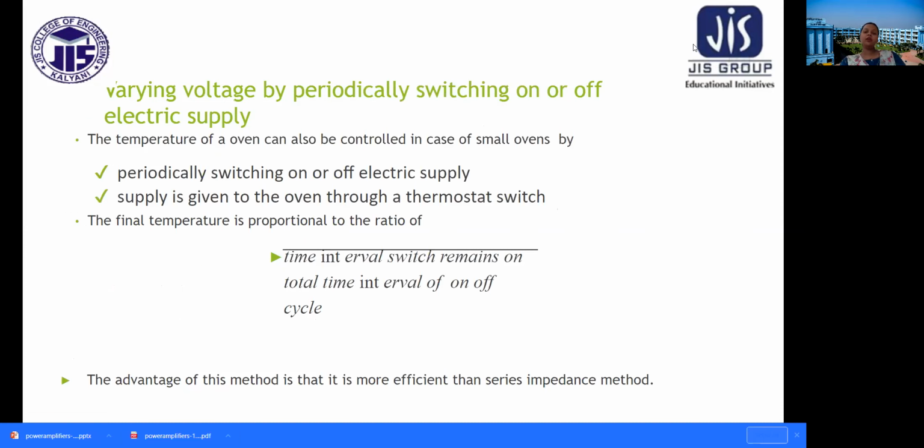Varying voltage by periodically switching on or off electric supply. The temperature of an oven can also be controlled in case of small ovens by periodically switching on or off the electric supply. Supply is given to the oven through a thermostat switch. The final temperature is proportional to the ratio of time interval which remains on to the total time interval of on-off cycle. The advantage of this method is that it is more efficient than series impedance method.